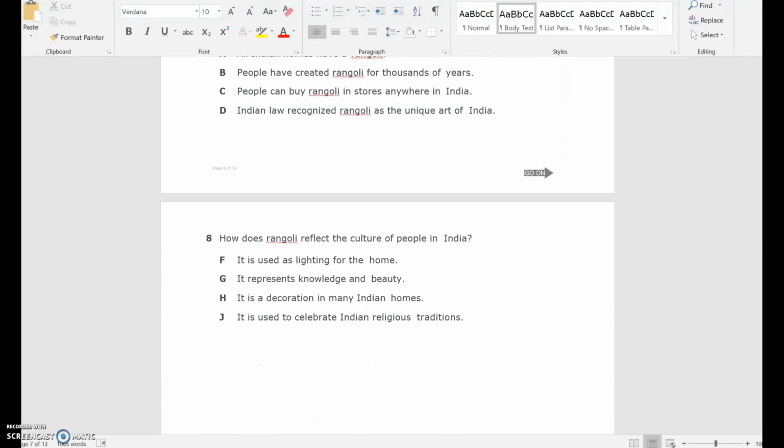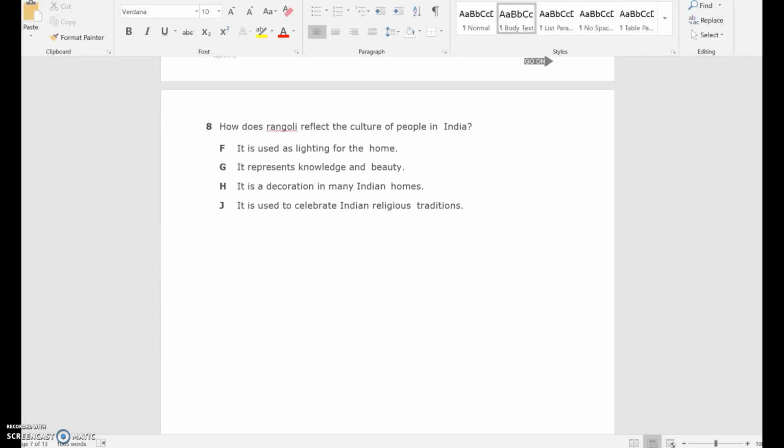Number 8, how does Rangoli reflect the culture of people in India? F. It is used as lighting for the home. G. It represents knowledge and beauty. H. It is a decoration in many Indian homes. J. It is used to celebrate Indian religious traditions.